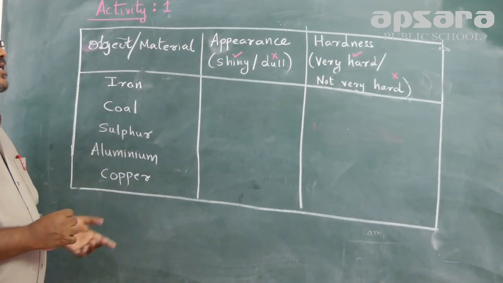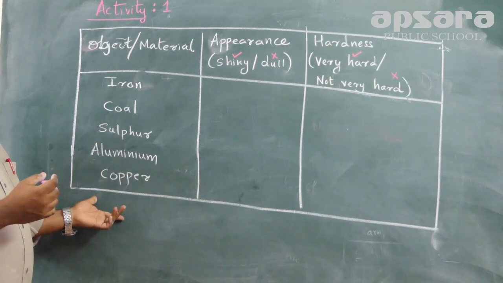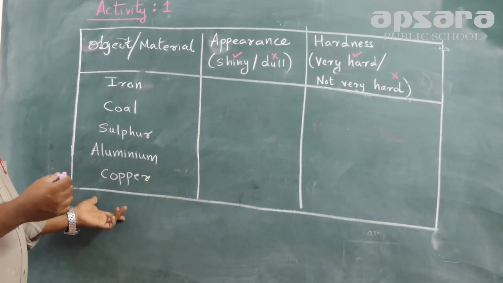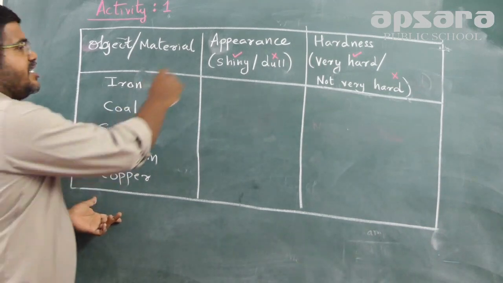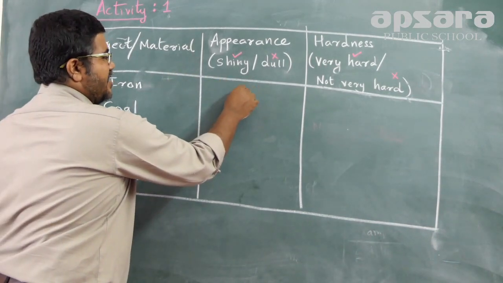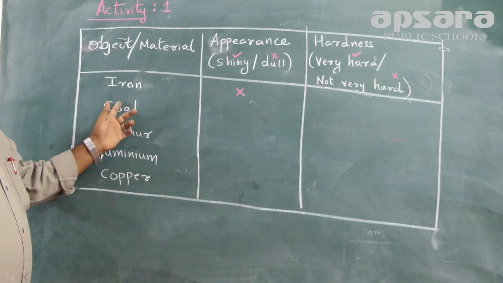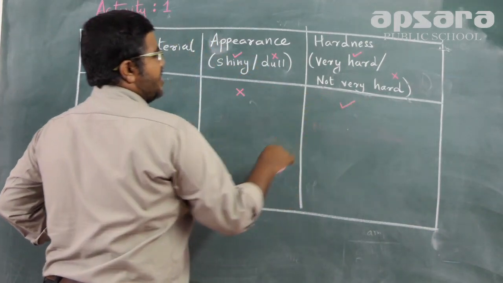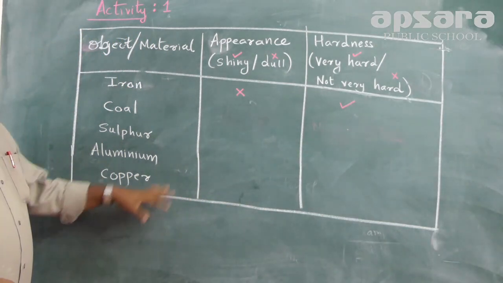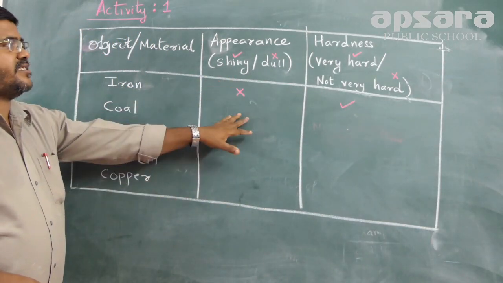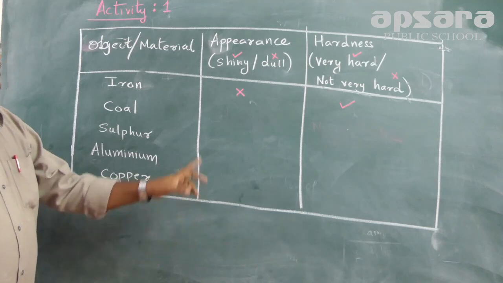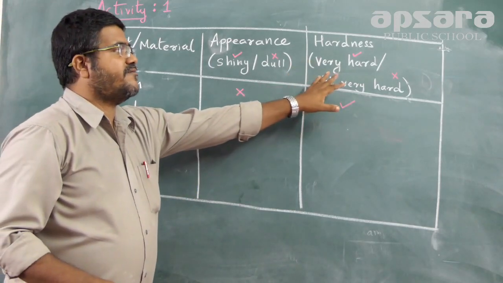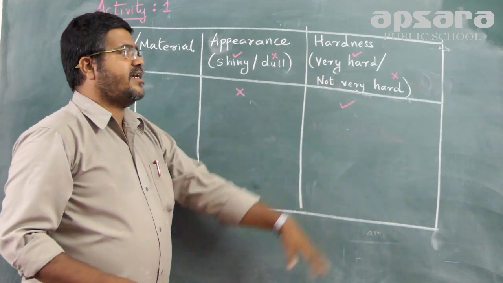Regarding iron, if you observe it, it has a dull appearance, that means it is dull in nature. But iron is very hard. We use a cross and a tick to represent this. For appearance, we put a tick for shining and a cross for dull. Same way for hardness, a tick for very hard and a cross for not very hard.